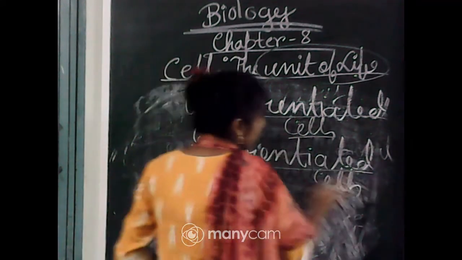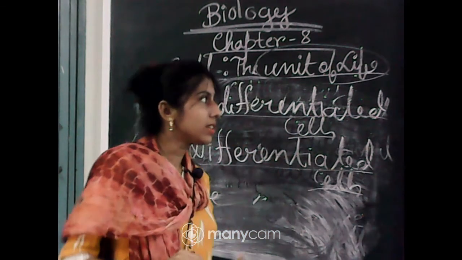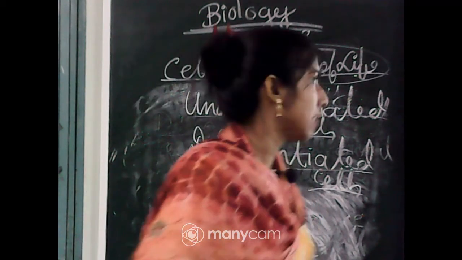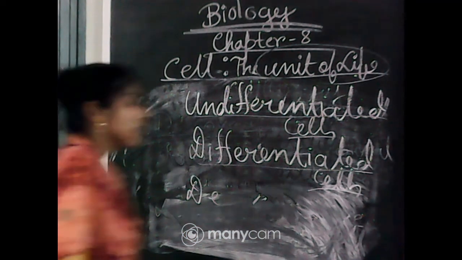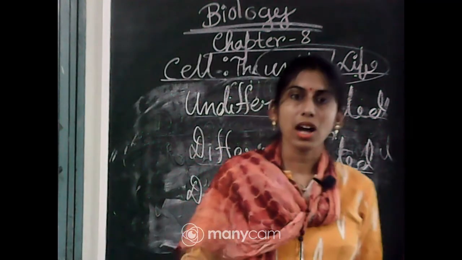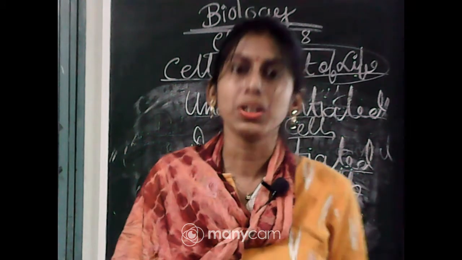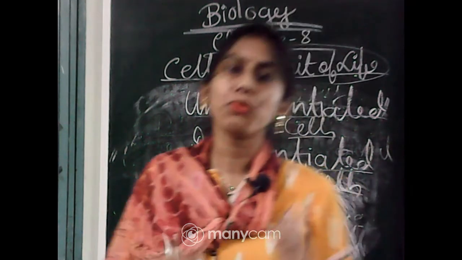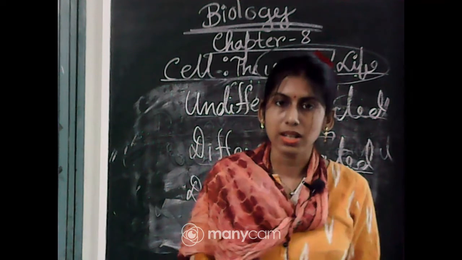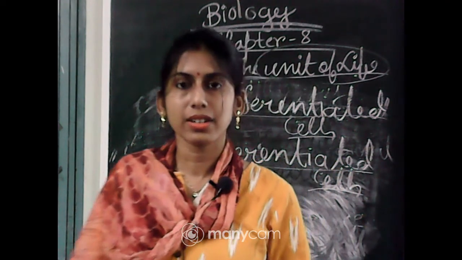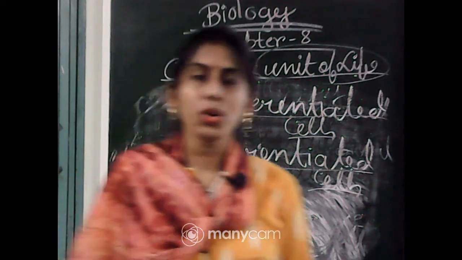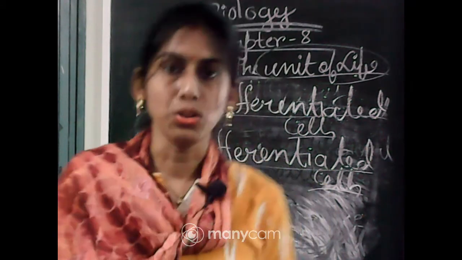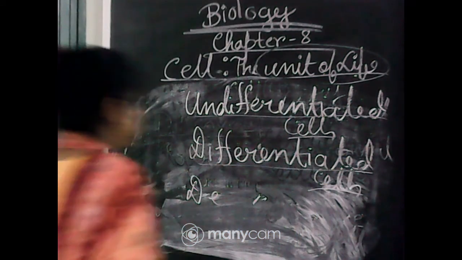The next one is differentiated cells. Differentiated cells mean post-mitotic cells. After mitosis, the undifferentiated cell will differentiate and form a permanent structure, and usually the differentiated cells do not have the power of division. So, in permanent tissue, we will find differentiated cells.